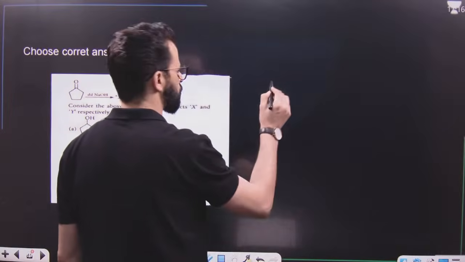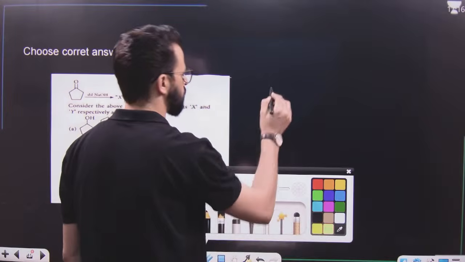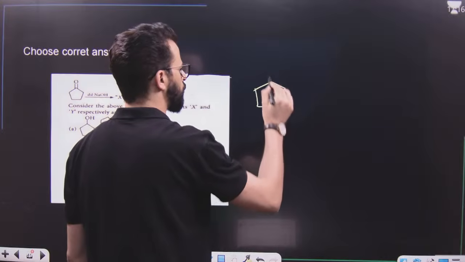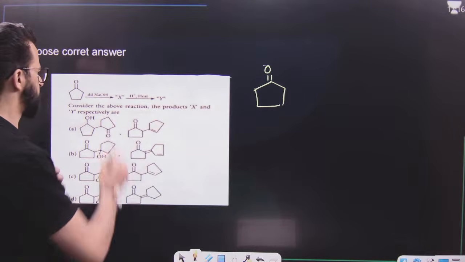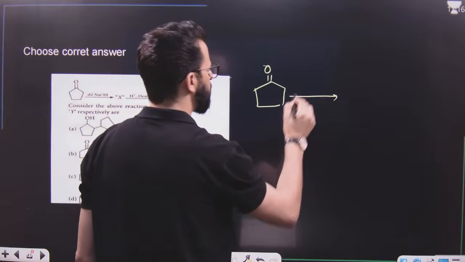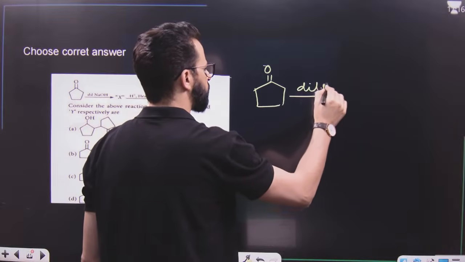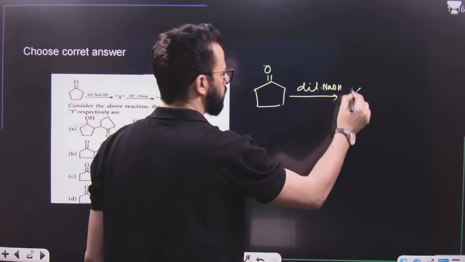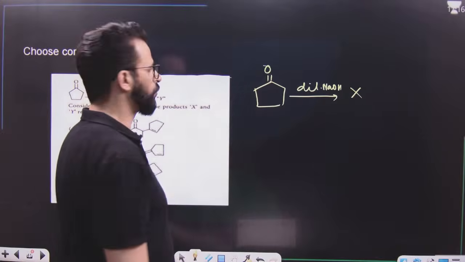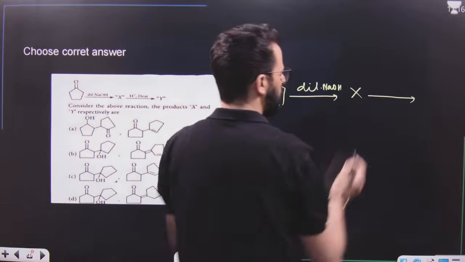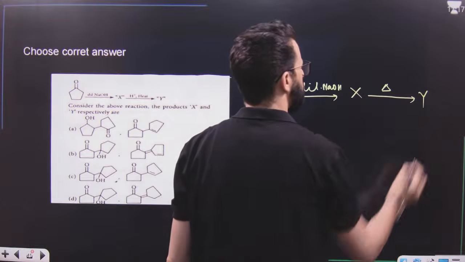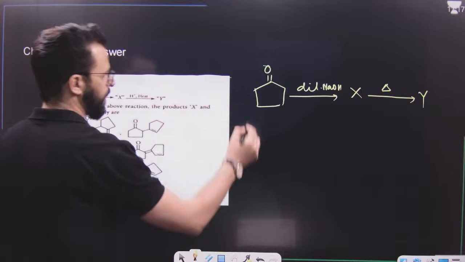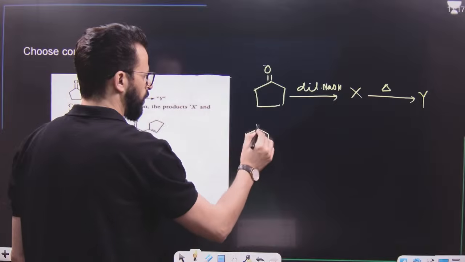Next question is an aldol condensation question. This is an aldehyde containing at least 2 alpha hydrogens. First, on treatment with dilute NaOH without heat, it gives X. That means that will be an aldol reaction. After the aldol product is formed, if it is heated, then it gives Y, which is aldol condensation. Have a look.